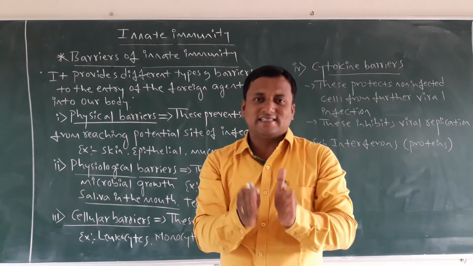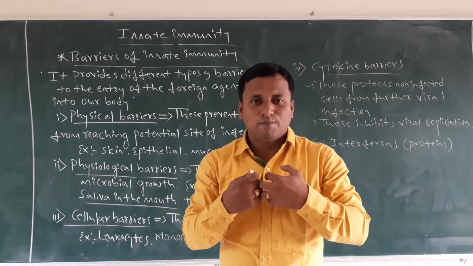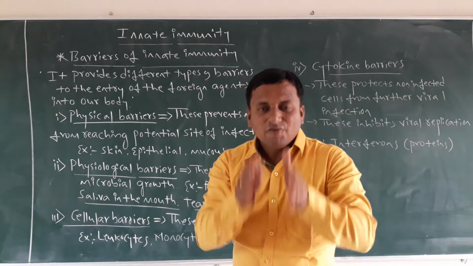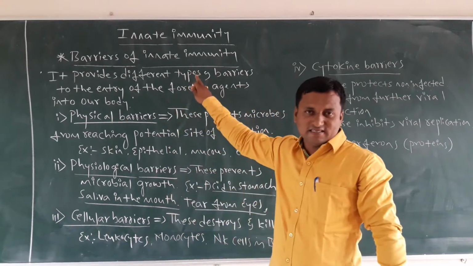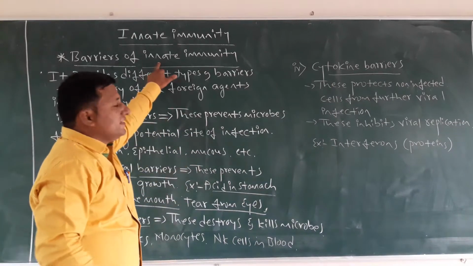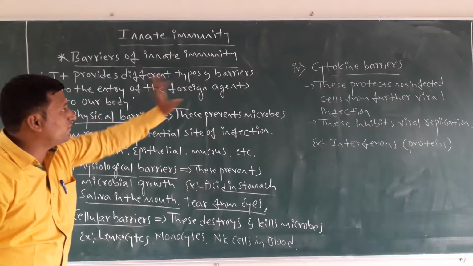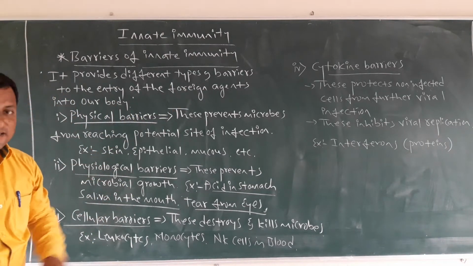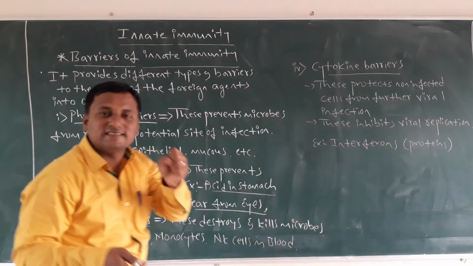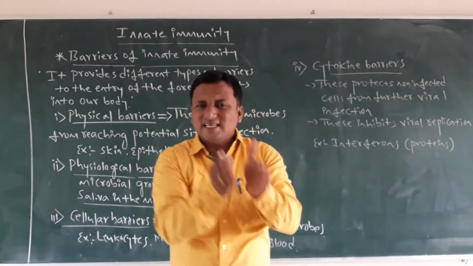Those internal cells, what are those barriers which protect our body? About that we are discussing in today's class. That's why these are called barriers of innate immunity. It provides different types of barriers to the entry of foreign agents into our body. Different types, not a single type.